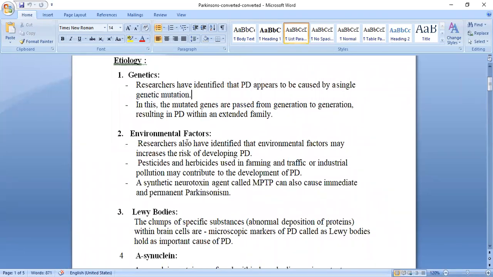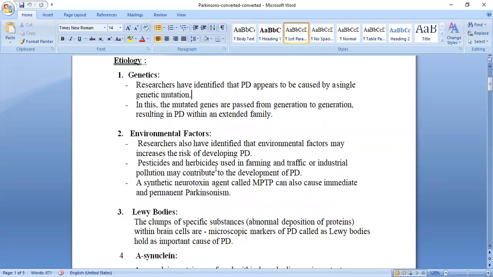Now, next we will see the environmental factors. Researchers have also identified that environmental factors may increase the risk of developing PD. What are the environmental factors?